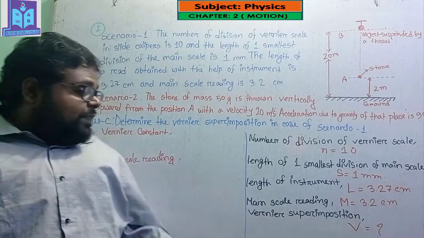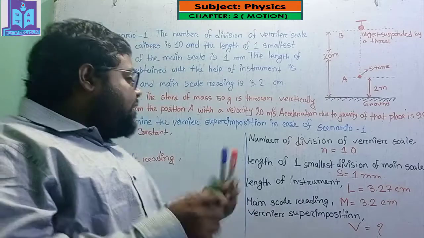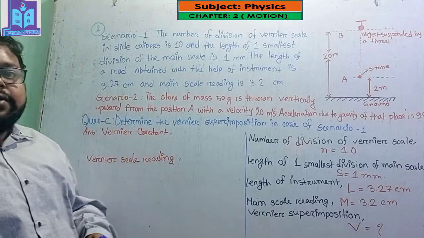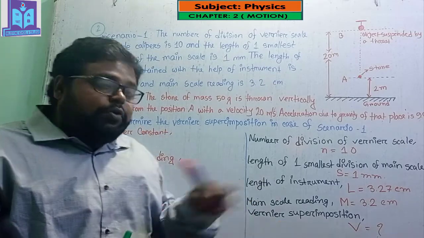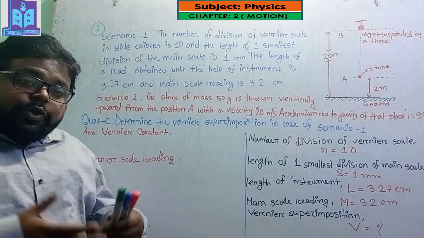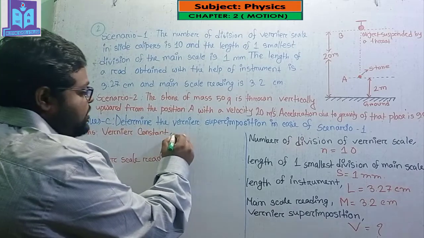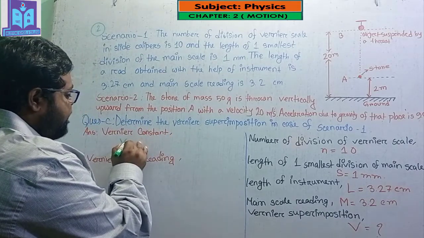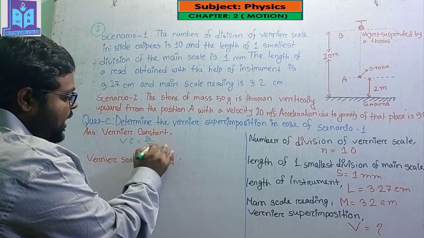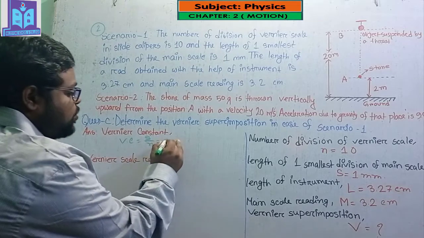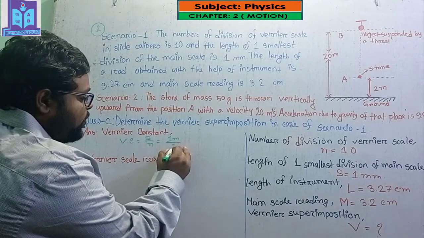If I want to find out the vernier superimposition, then at first I have to find out the vernier constant, because with the help of the vernier constant I can find the vernier superimposition. Do you know the equation of the vernier constant? The vernier constant is denoted by VC, which is S by N, where S is 1 millimeter and N equals 10.